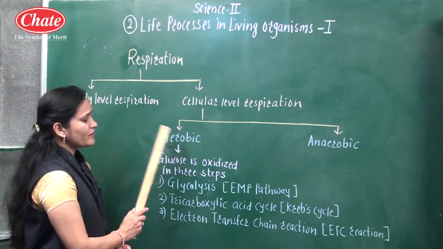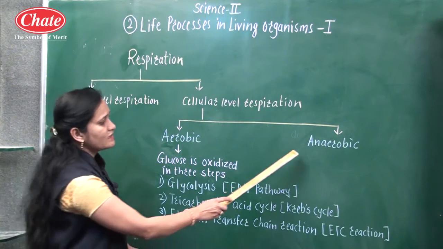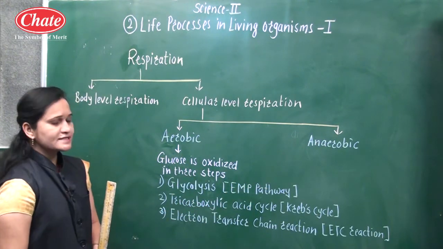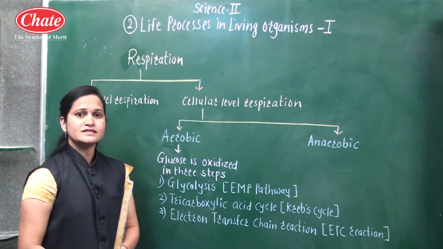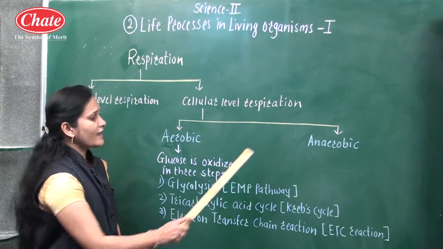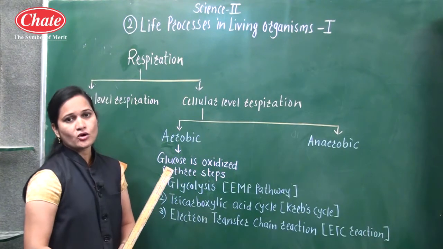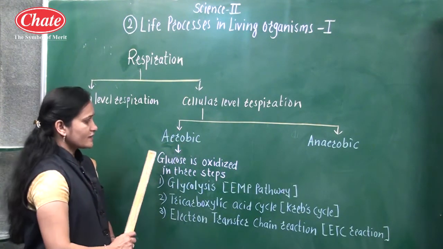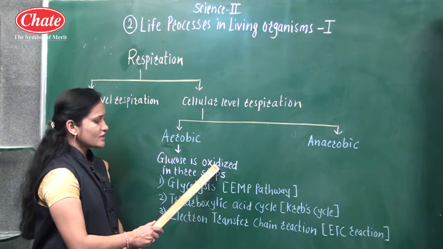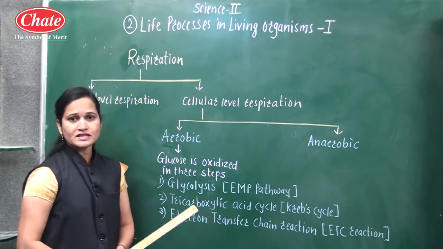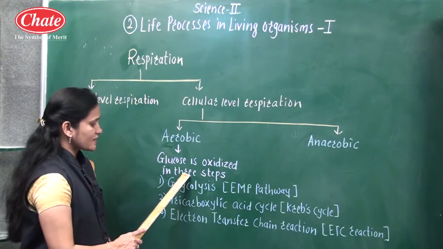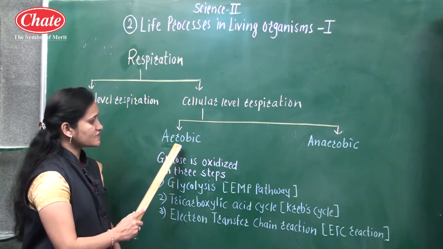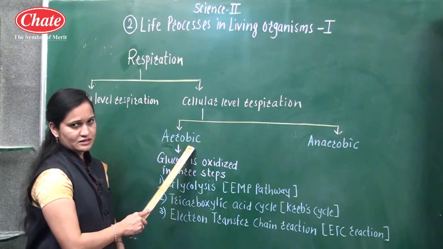These are aerobic respiration and anaerobic respiration. Aerobic means in which oxygen is involved, and anaerobic means in which oxygen is not involved. In aerobic respiration, glucose is oxidized in 3 steps. A total of 3 steps are there by which glucose is oxidized in aerobic respiration.